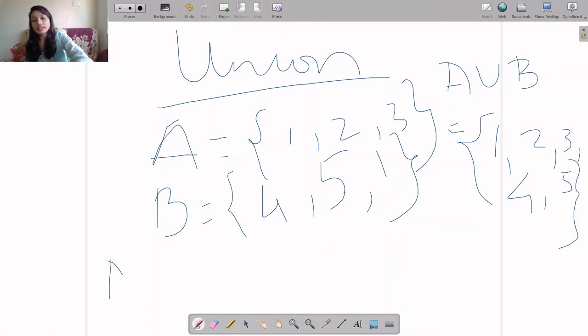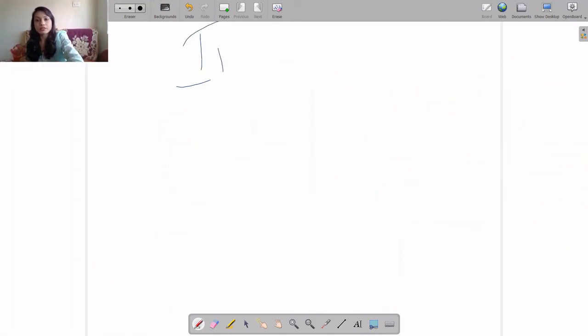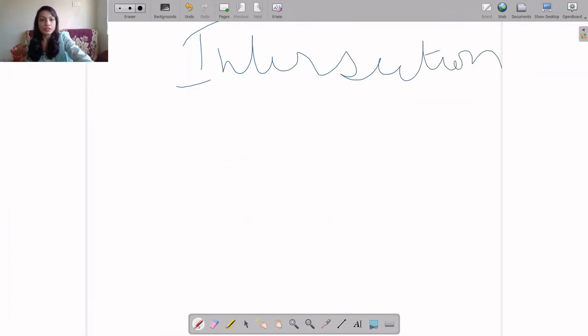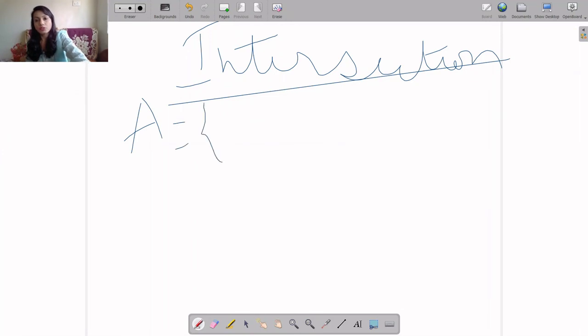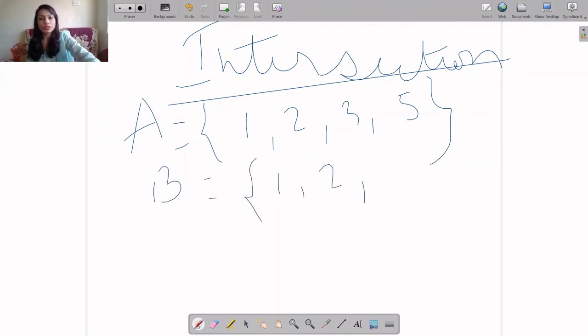Then what is intersection? If I consider A equal to {1, 2, 3, 5} and B equal to {1, 2, 3, 4, 5}, then what is the intersection?